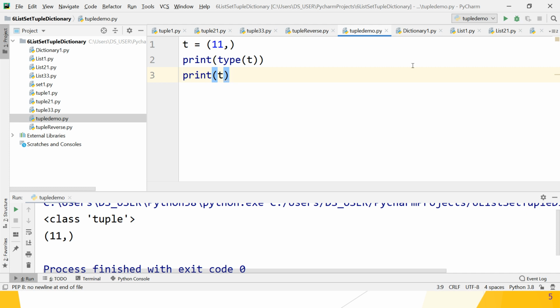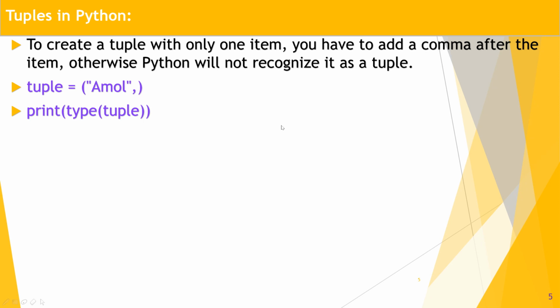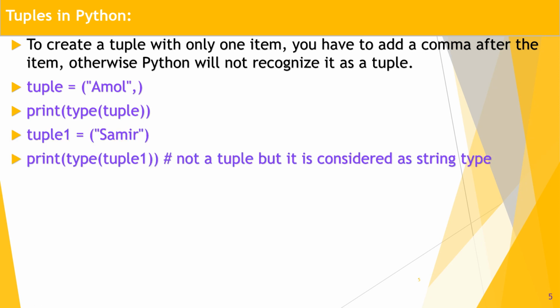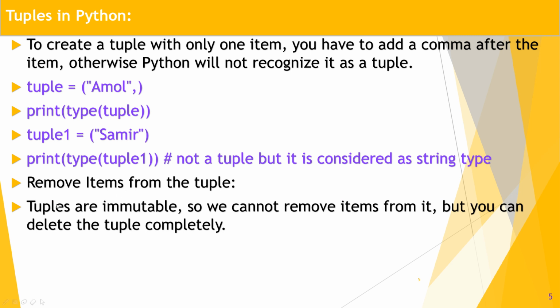Great guys, let's move to the next point. Remove items from the tuple. Is it possible? Because tuples are immutable. Once it is initialized, we cannot change values inside the tuple. So tuples are immutable, and we cannot remove items from them.